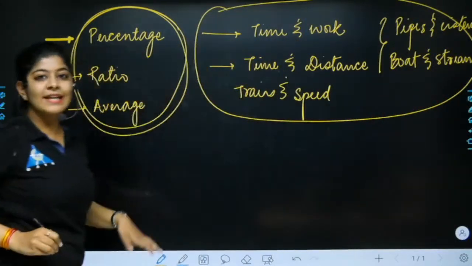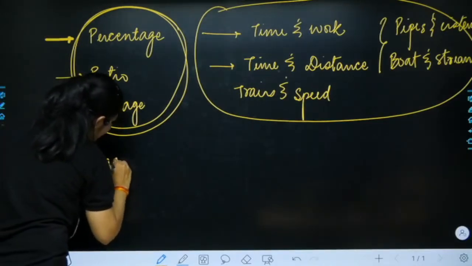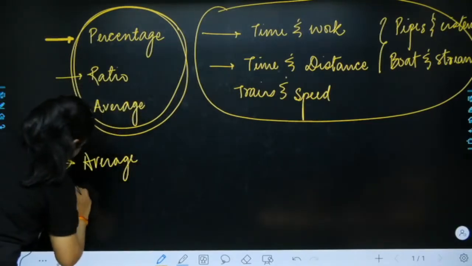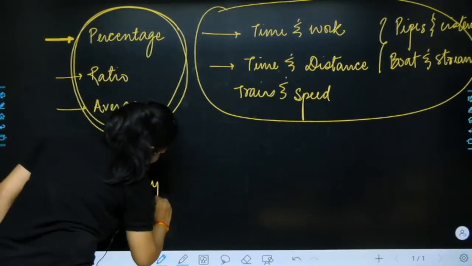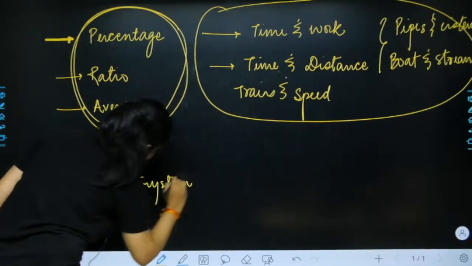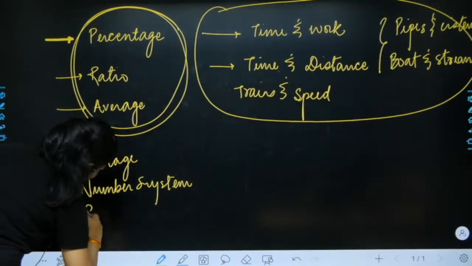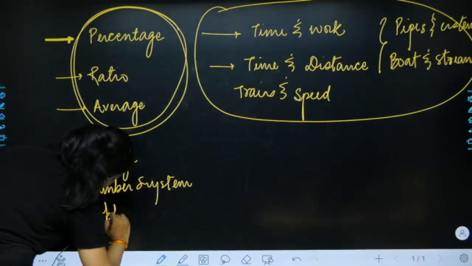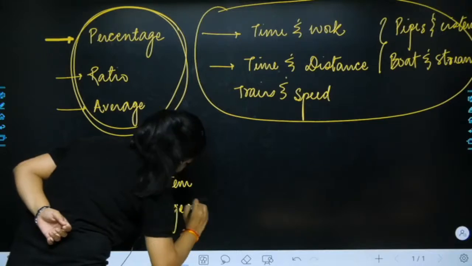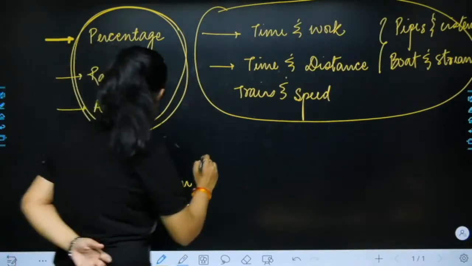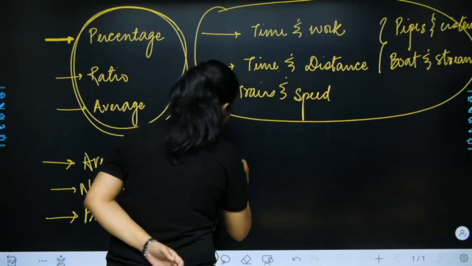After covering these topics, we should move on to average, concept of average, numbers, or we can say the number system, problems on ages, and after that series.